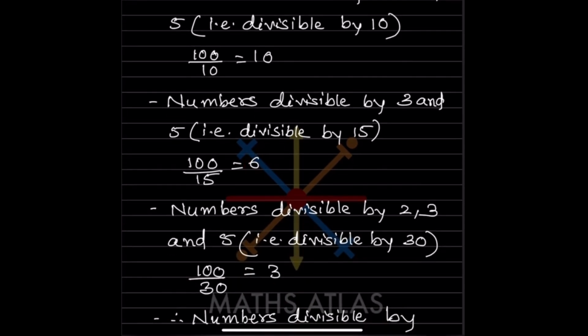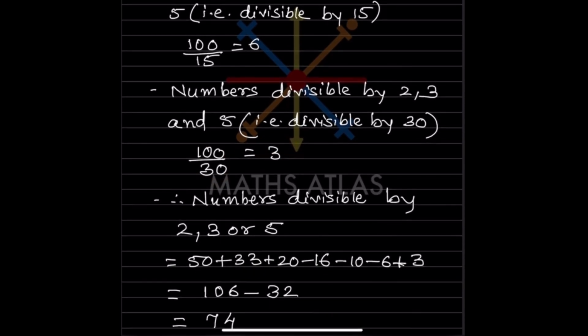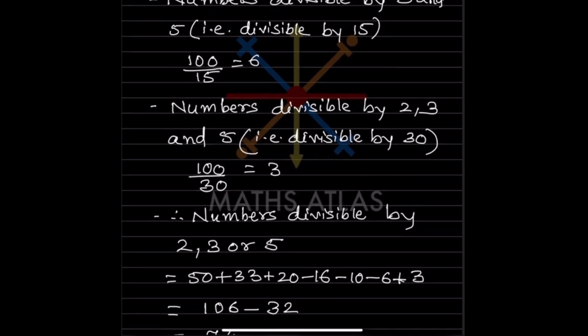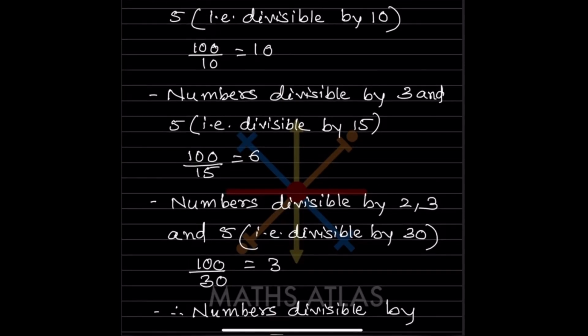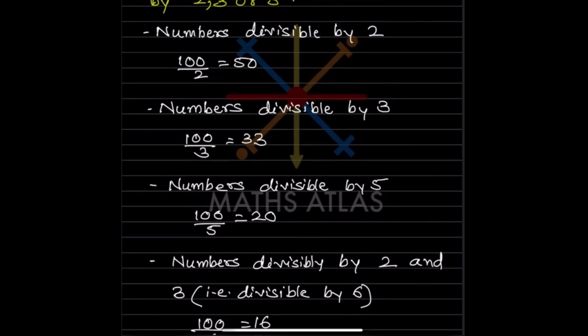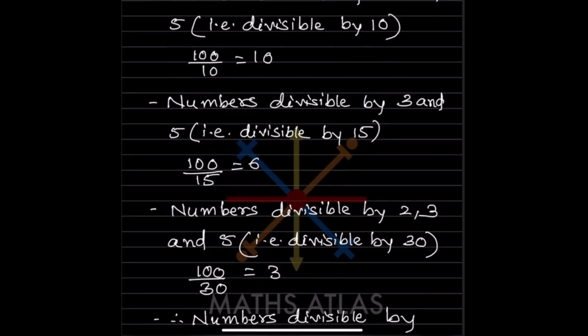Now numbers divisible by 2, 3 and 5. When we take the LCM of 2, 3 and 5, that is going to be 30. 30 times 3 is 90, 30 times 4 is 120, that is not possible. So approximately it is 3. Now what did they ask? Numbers divisible by 2, 3 or 5. What did we get here? We got 50, 33 and 20, because these are all single numbers. So this we are going to add.